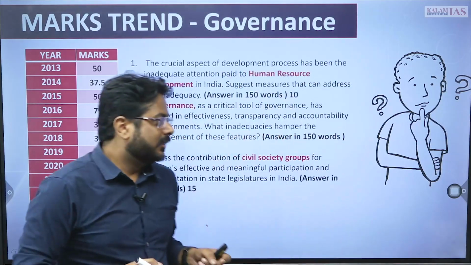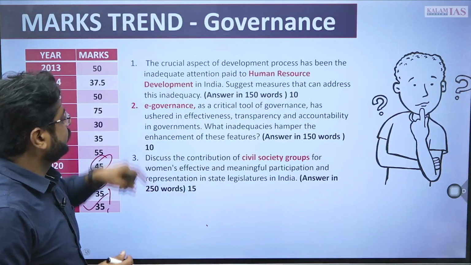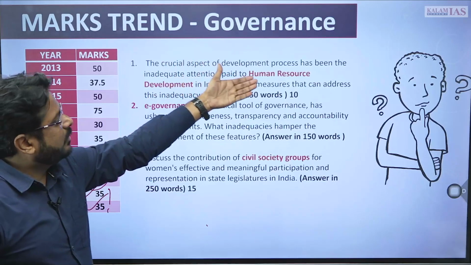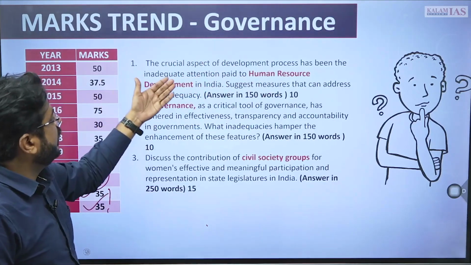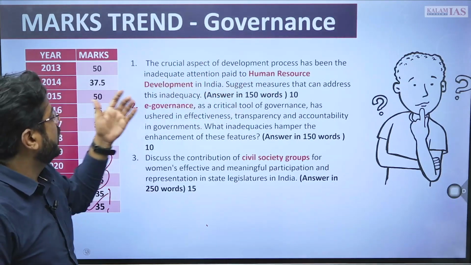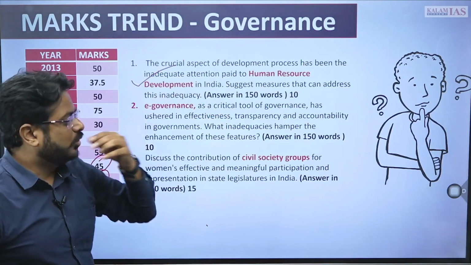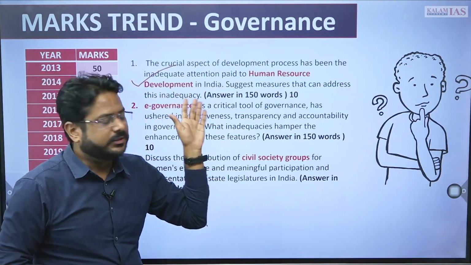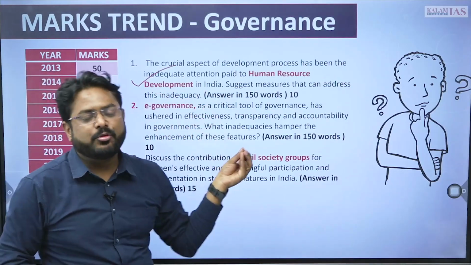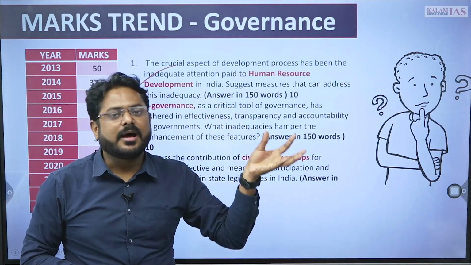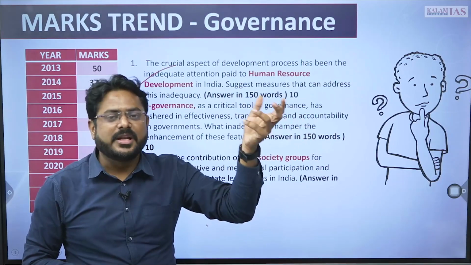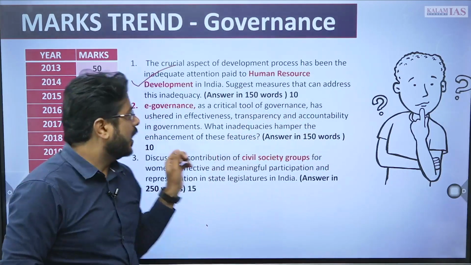For example, the crucial aspect of the development process has been inadequate attention paid to human rights development in India, suggest measures that can address the inadequacy. So this is very generic in answer, but obviously you will have to write specific points, data, facts, examples, committee recommendations, everything will be coming up.